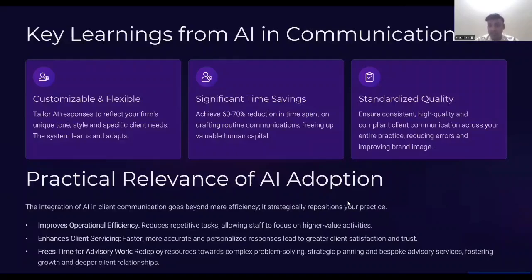So AI isn't just an efficiency tool. It allows you to focus more on advisory and value-added services instead of routine drafting. So this was our first use case for today. Now I'm going to show you one more use case using automation, wherein we'll take help of ChatGPT again, and we will automate something in Excel.